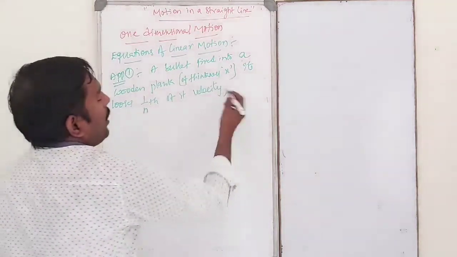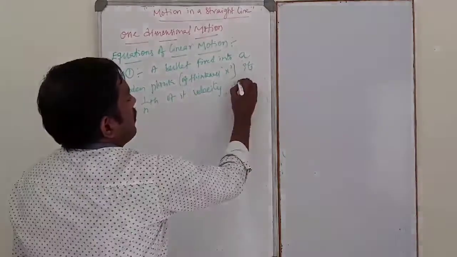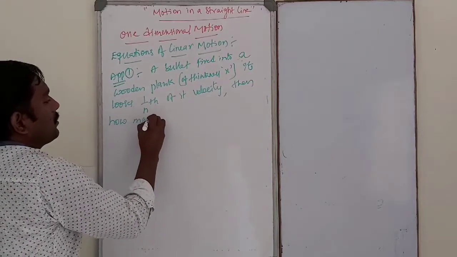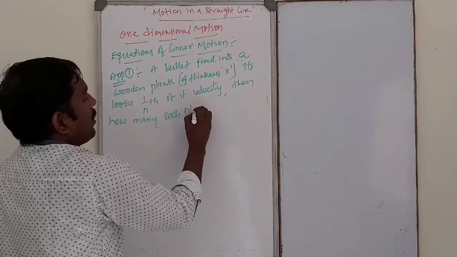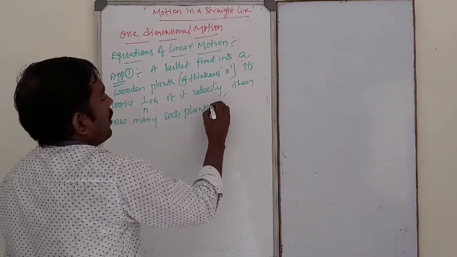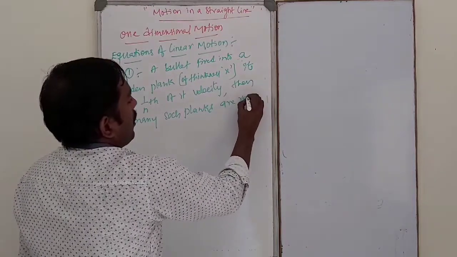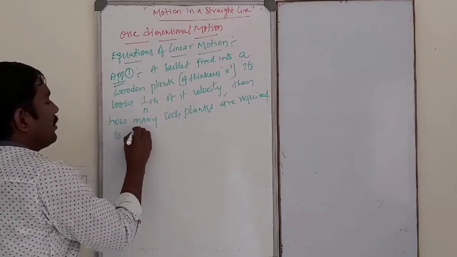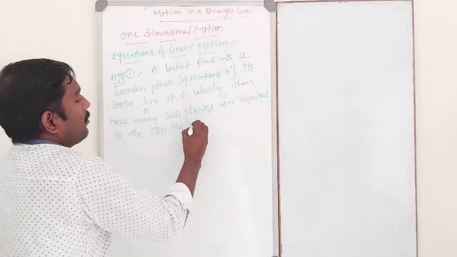Then how many such planks are required to stop the bullet?